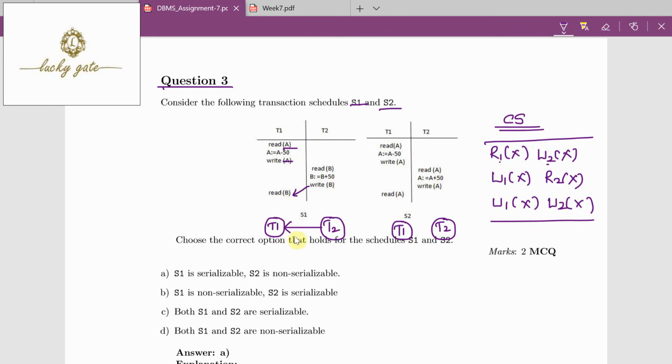Because the schedule does not have any cycles, we can call the schedule serializable. And check with T1, write A conflicts with read A, we have an edge from 1 to 2. And write A also conflicts with read A, so we have an edge from 2 to 1. So we have a cycle between T1 and T2, so we can say the schedule is not serializable. So what we conclude: S1 is serializable, S2 is not serializable. So the answer is option A.